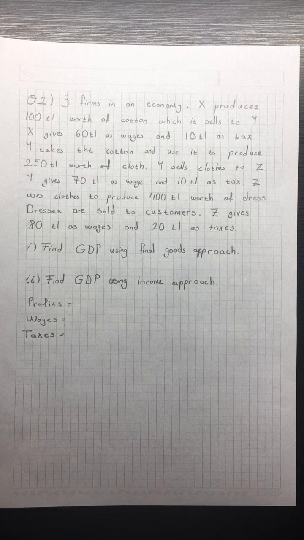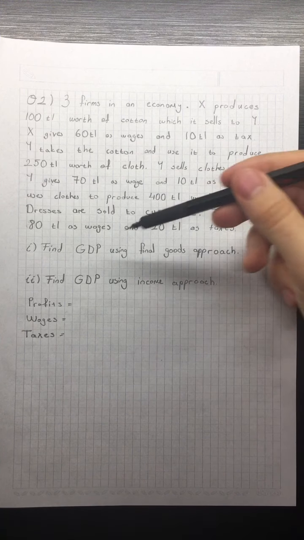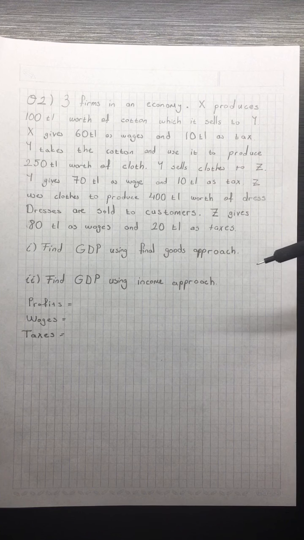In the first question, it says find GDP using final goods approach. So in calculating GDP, since it is much easier, I always use the final goods approach, which is just looking at the final good and taking its value as the increase in GDP. But there are other ways, as you see in the questions. There is a final goods approach, there is income approach, and there is value added approach, and we will see them in turn. Well, you already know the first question, how to calculate GDP using final goods approach.